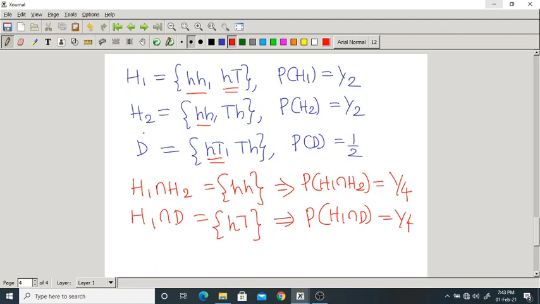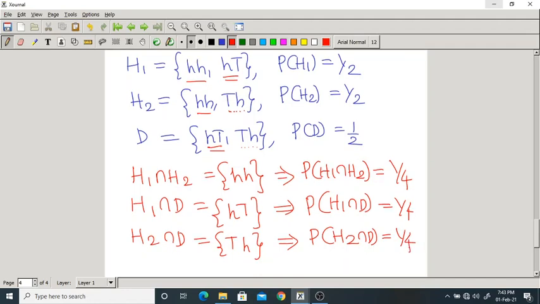H1, H2 is over; now H2 intersection D. How much is it? The common element of H2 and D is TH. What is the probability? The probability of H2 intersection D is also equal to 1 by 4.